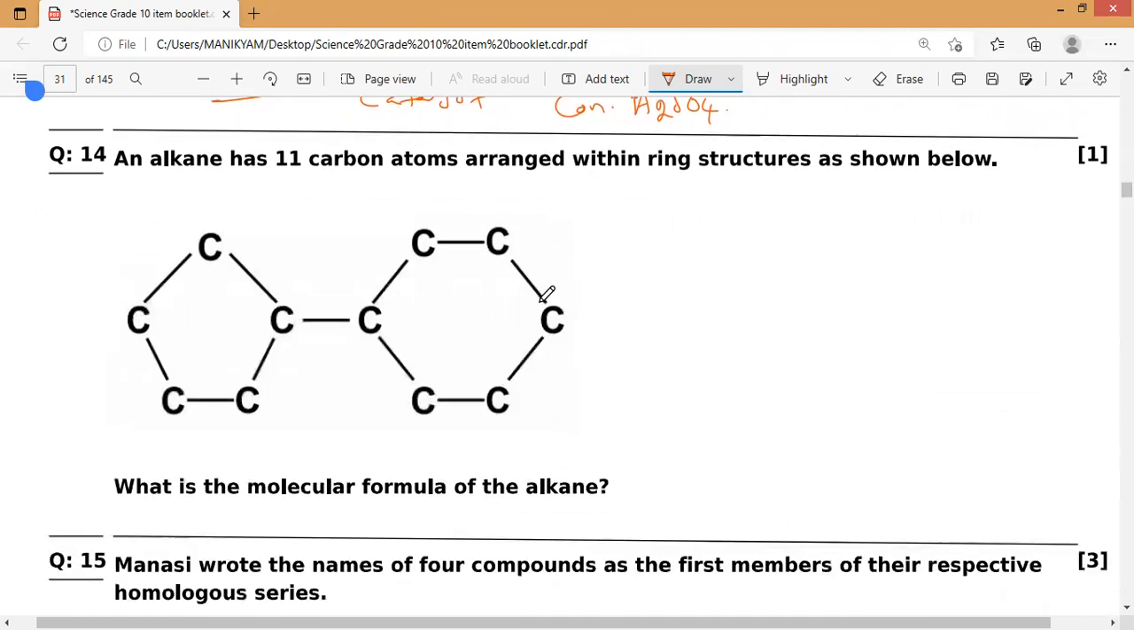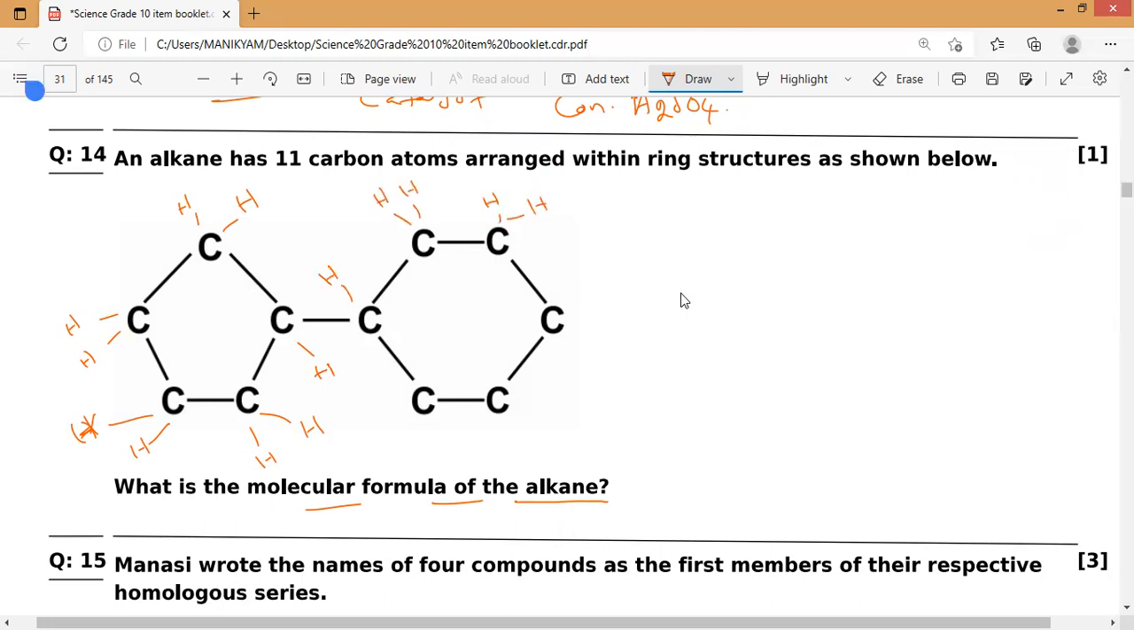Next, an alkane has 11 carbon atoms arranged within ring structures as shown below. What is the molecular formula of this alkane? Each carbon should satisfy 4 bonds. If I keep two hydrogens here, you can verify. But this carbon already has 3 bonds over, so one more hydrogen will come. And here this carbon also has 3 over, so one more hydrogen.